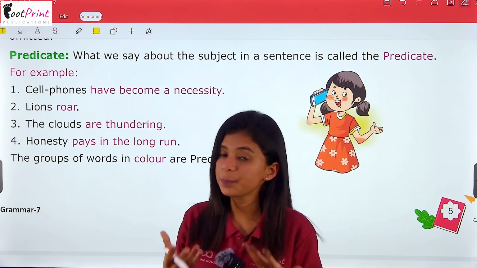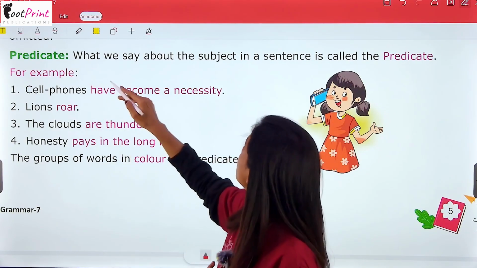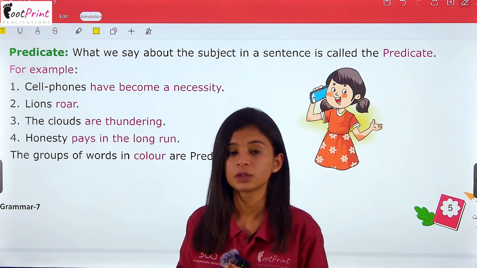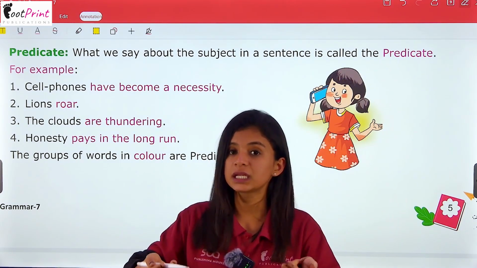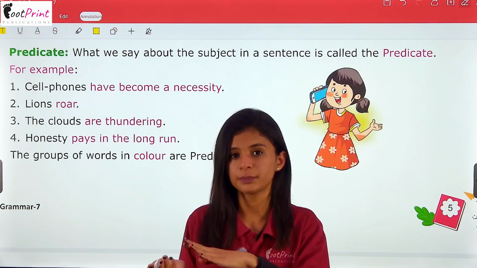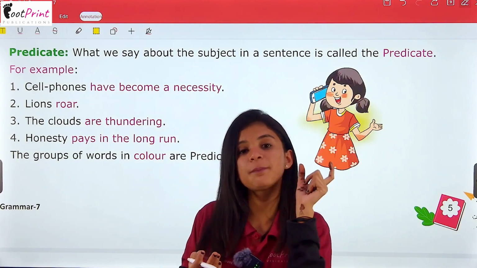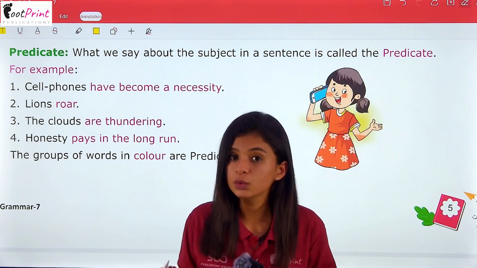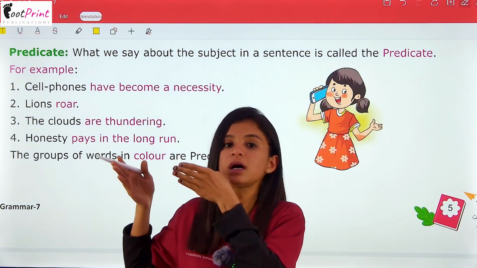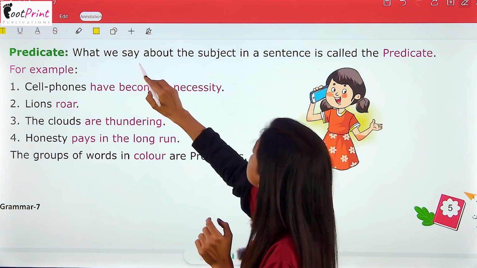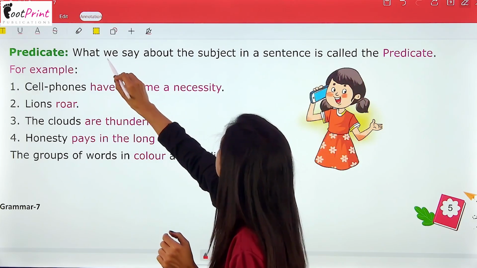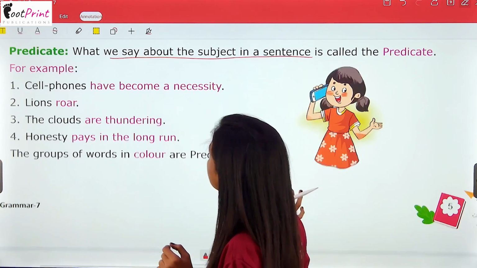So what are predicates? Let's see. What we are talking about the subject. Subject के बारे में हम जो बात कर रहे हैं वो predicate होता है. पहले हमने देखा कि जिसके बारे में सेंटेंस में बात हो रही है वो सब्जेक्ट है, पर क्या बात हो रही है, वो जो बात है वही हमारा predicate होता है. What we say about the subject in a sentence is called the predicate. Okay?